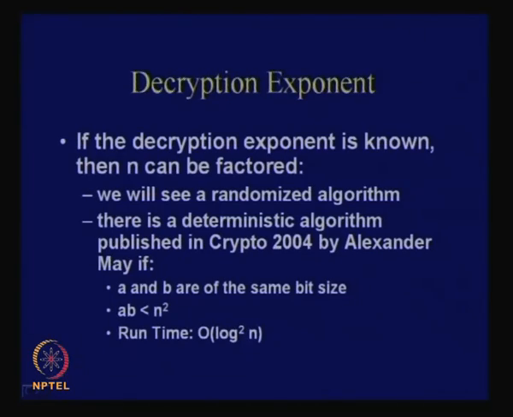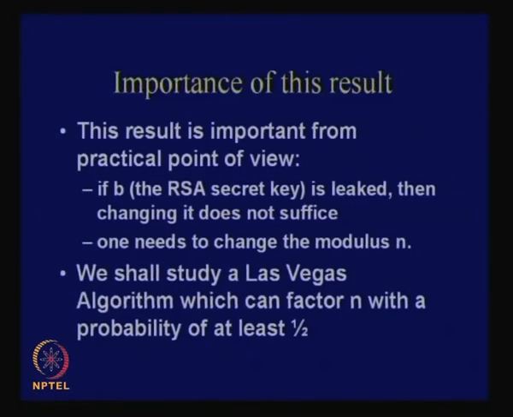But what we shall study is an example of a randomized algorithm, of the Las Vegas class. What is the importance of this result? It is important from the practical point of view, because if the value of b, the RSA secret key, is leaked, then one can factor the value of n with reasonably high probability.